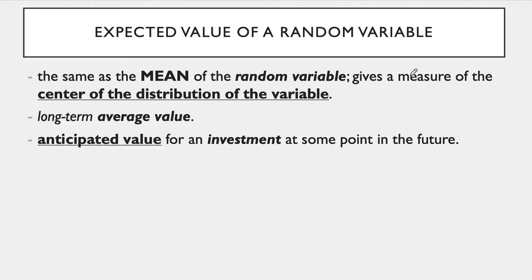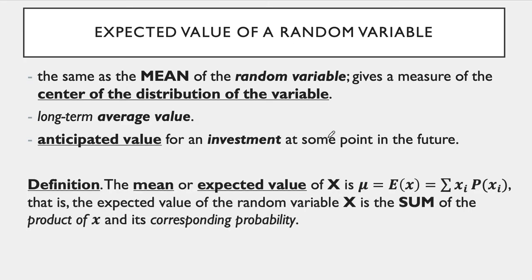So, the definition. The mean or expected value, again, is the same as the mean, but let's call it expected value so that in a business sense we can have that grasp.